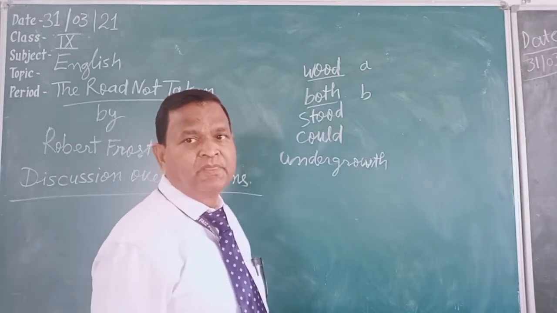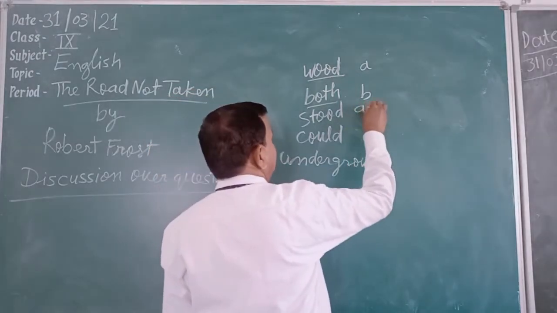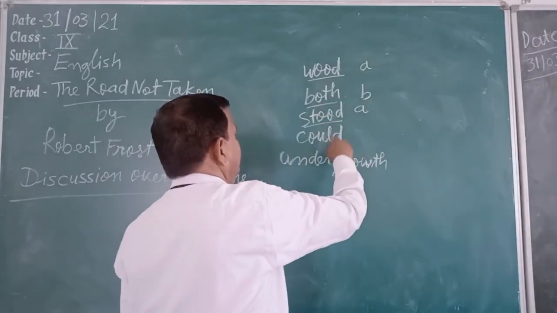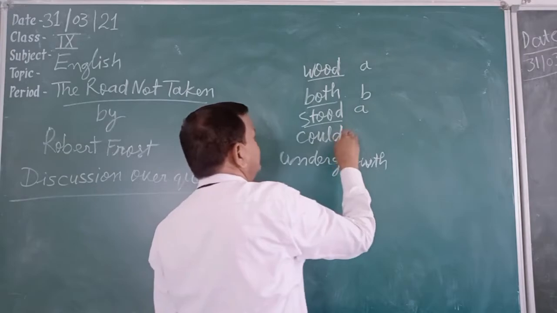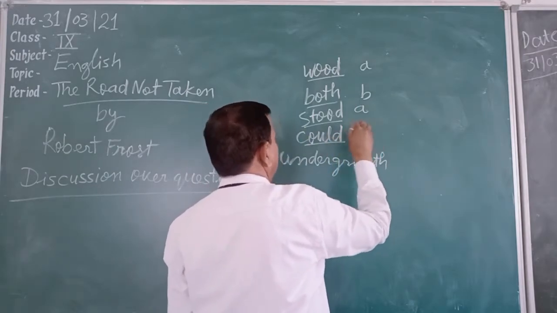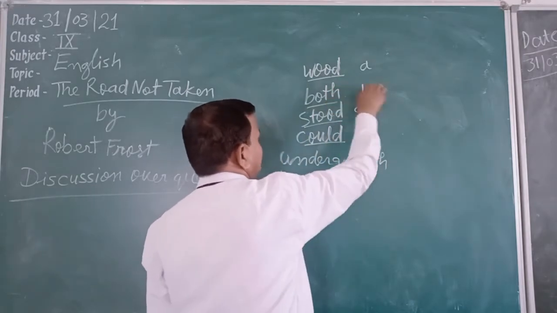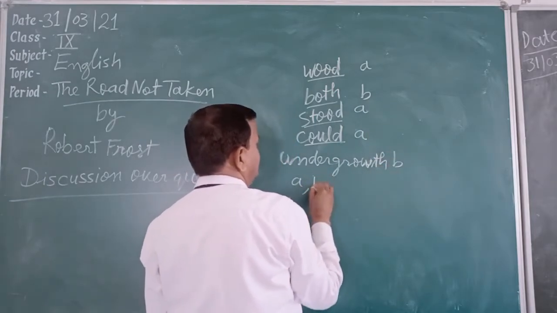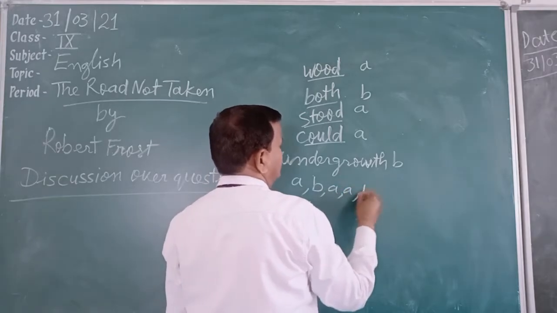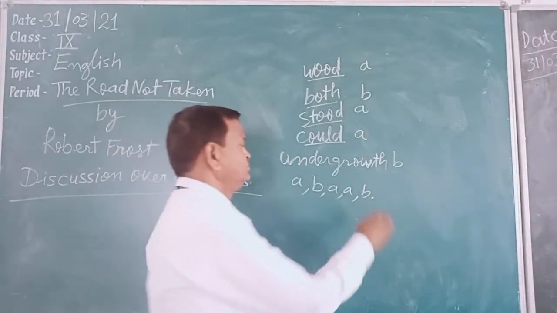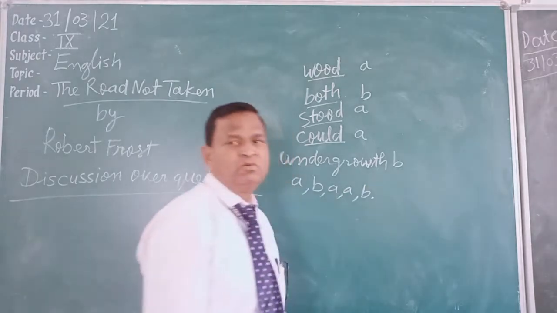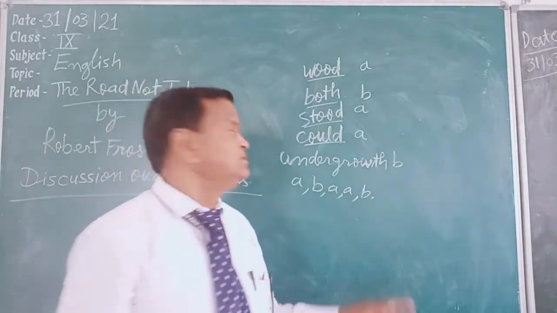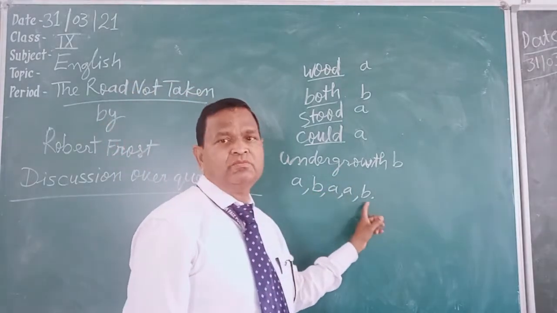Stood rhymes with would, so it will be A. Could also rhymes with it, so it will also be A. Undergo is the second category, B. So the rhyme scheme will be A, B, A, B. I have told you this rule earlier, and you have known it. So in this whole poem, in each stanza, the rhyme scheme is A, B, A, B.